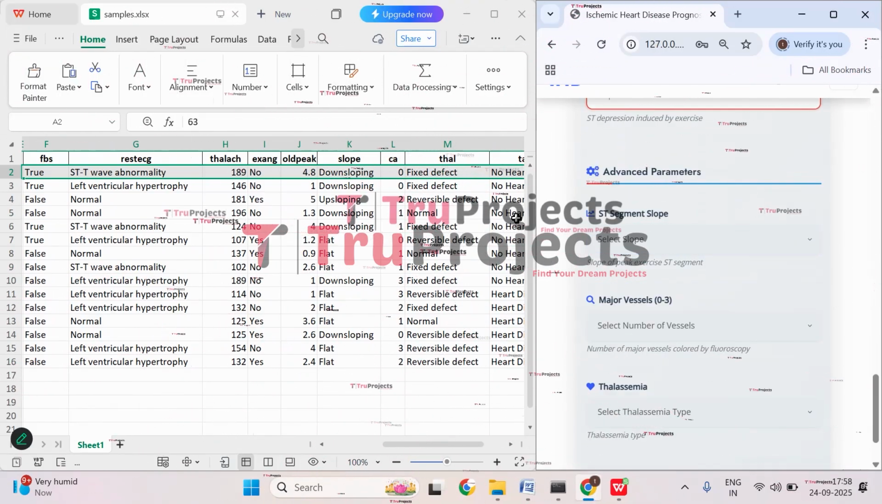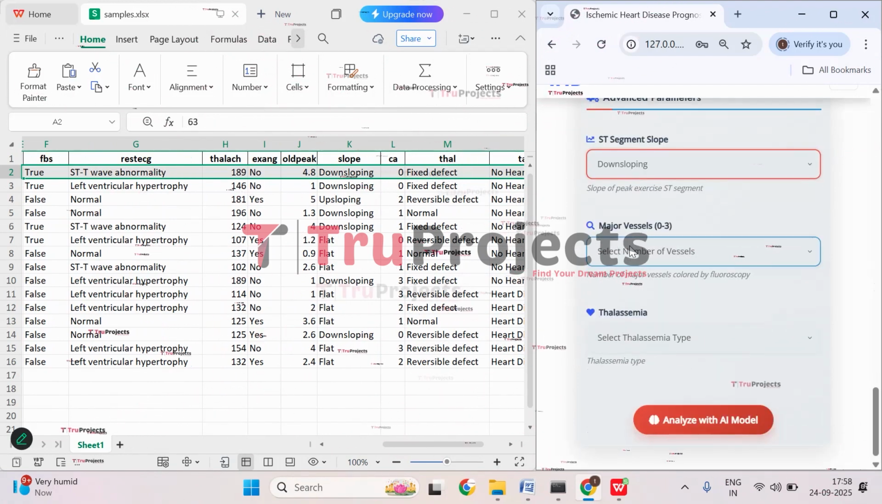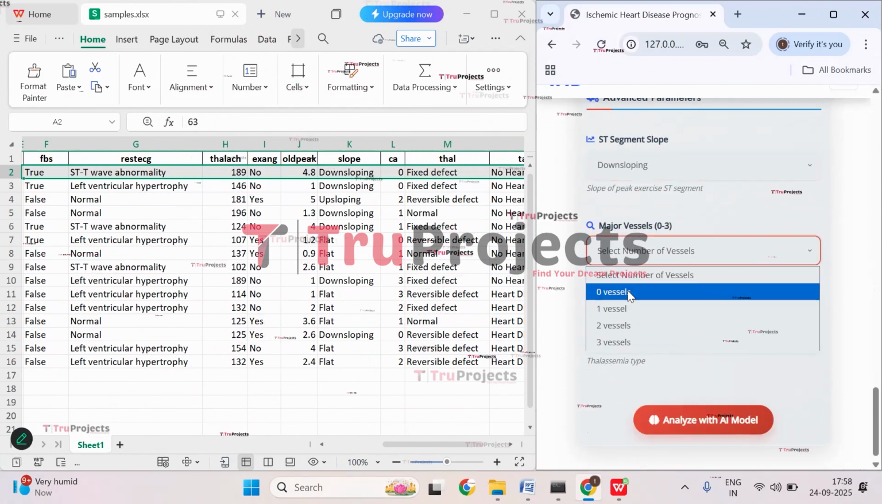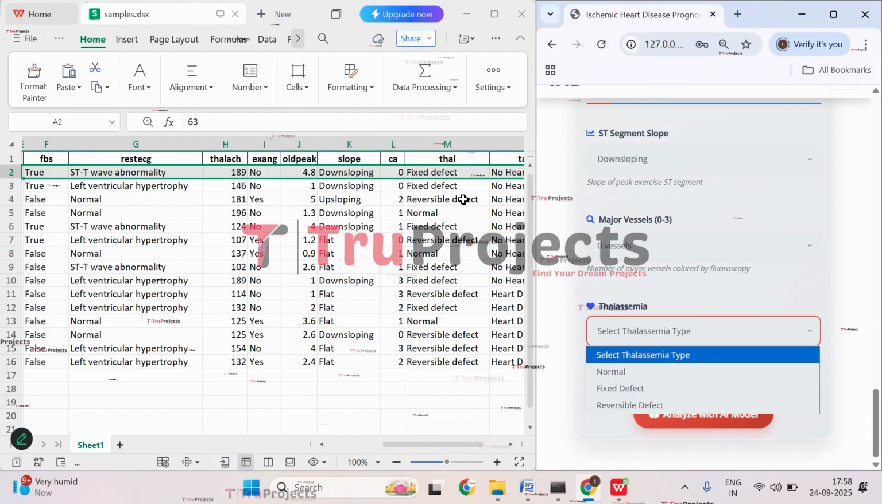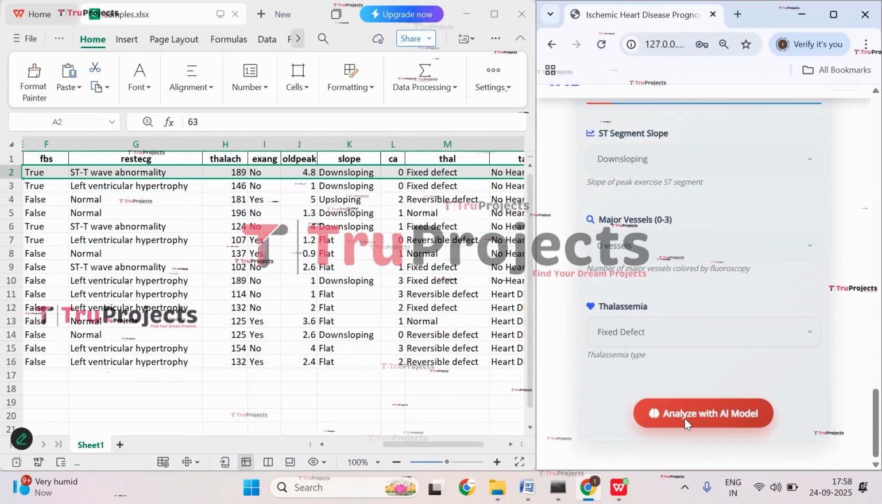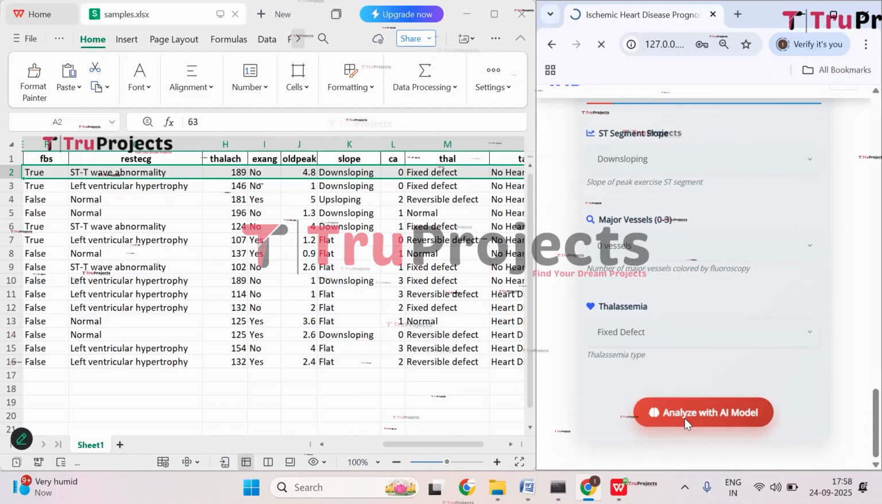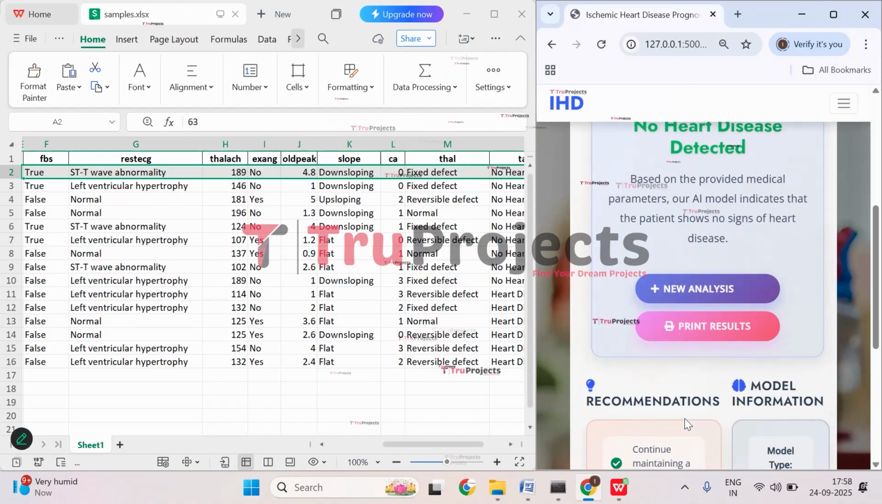And coming to advanced parameters, so here ST slope is downsloping, so select it. Major vessels are zero vessels, so here you can see zero vessels. And thalassemia, it is fixed defect. Now click on analyze with AI model. So this given information will be pre-processed at the backend, it will be fed to the trained model, and then the trained model will be giving us a prediction.